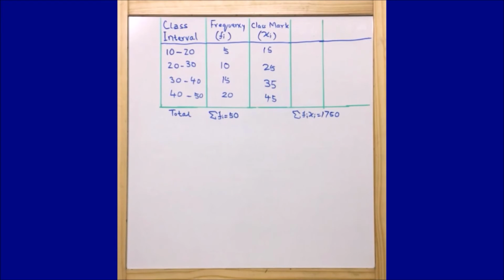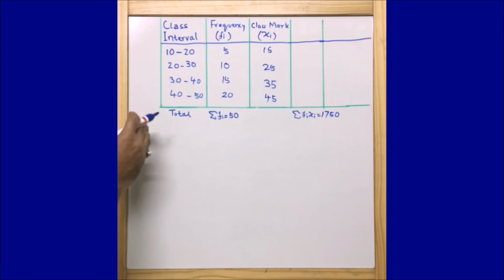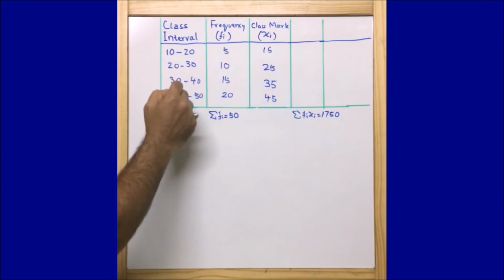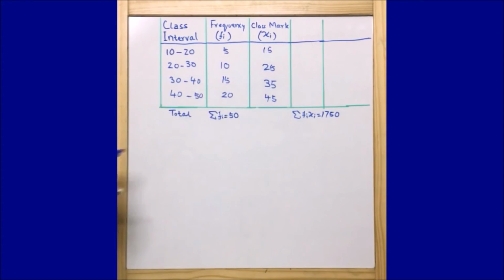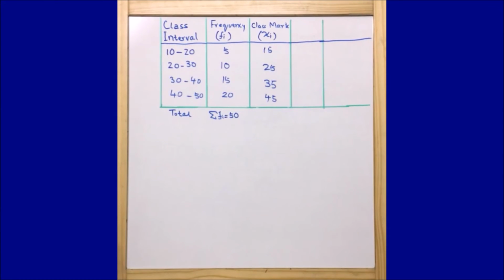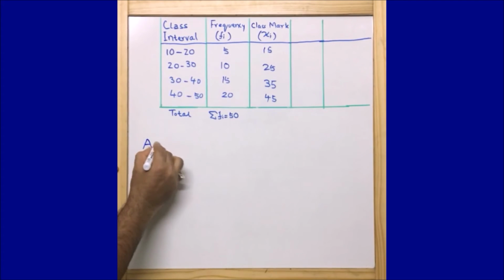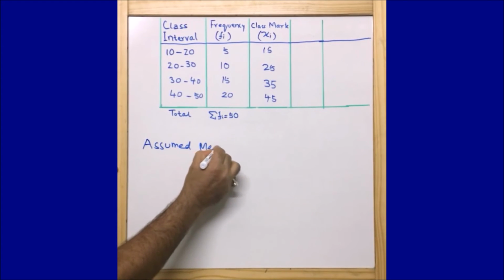Now let us see how to calculate the mean using the assumed mean method. Here we have the class interval, fi in the second column and the class mark in the third column. We are going to use the same example and find the mean using the assumed mean method. Let me first write down the formula so that we know what we need to find out.